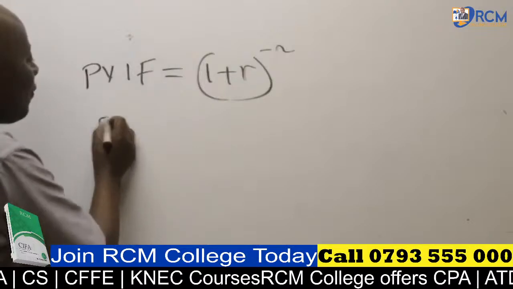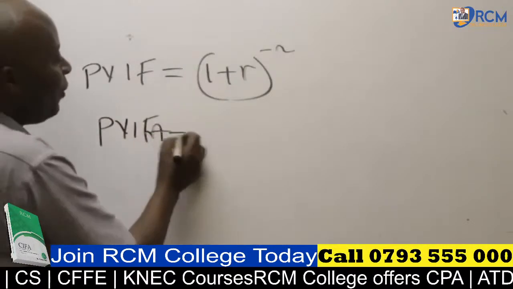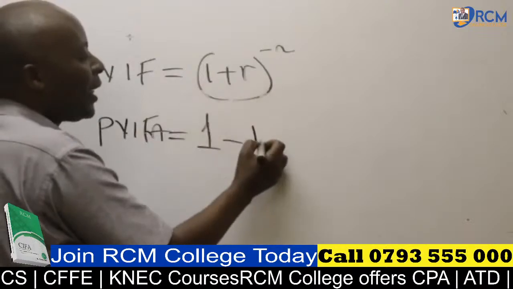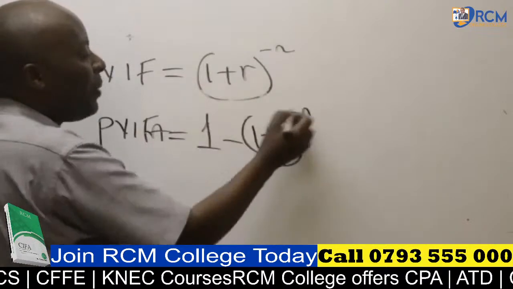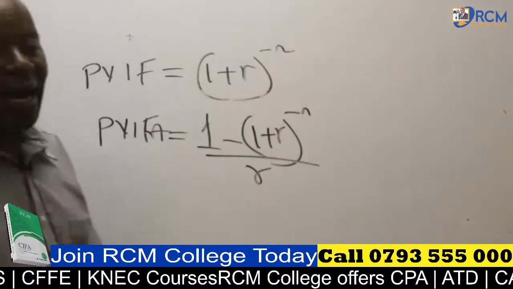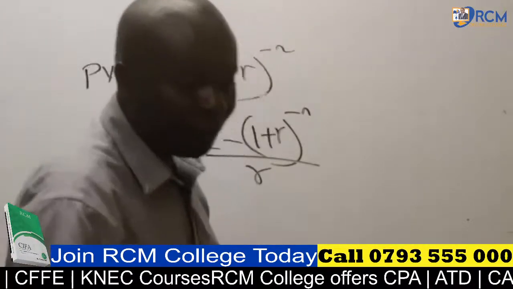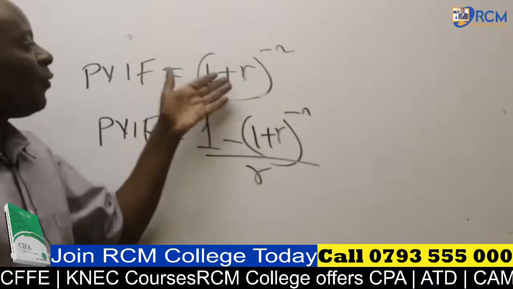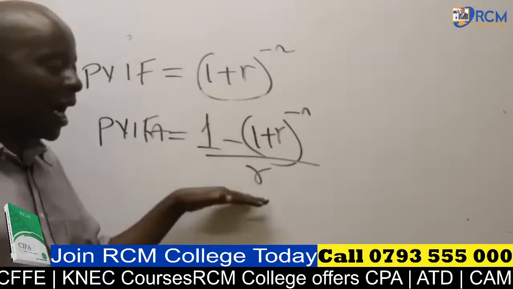How about PVIFA? PVIFA will be 1 minus this smaller formula, divided by what here, somebody? Divided by R. So 1 minus the PVIF formula, divided by R.